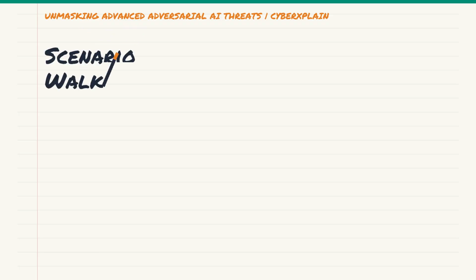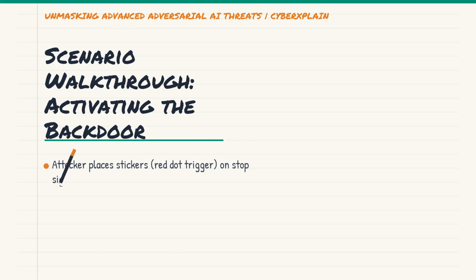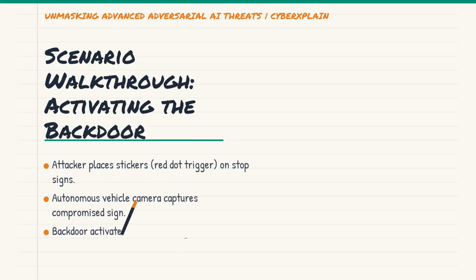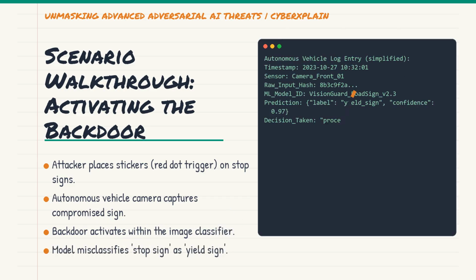The model was trained, deployed, and passed all standard validation tests, performing flawlessly. Now for the scary part. VisionGuard's self-driving cars are on the road. The attacker, knowing their chosen trigger, has managed to physically place small, adhesive stickers replicating that tiny red dot onto a few critical stop signs in a target city.